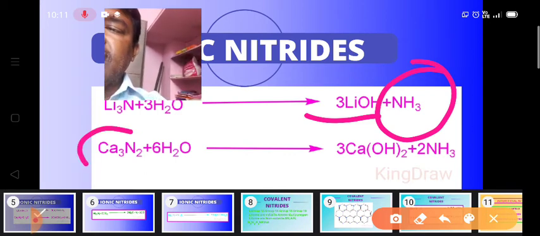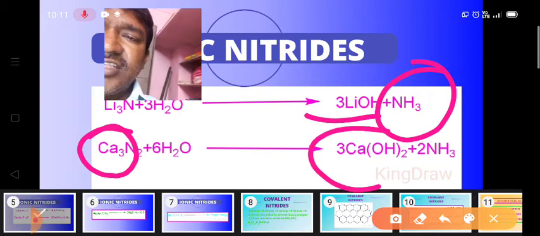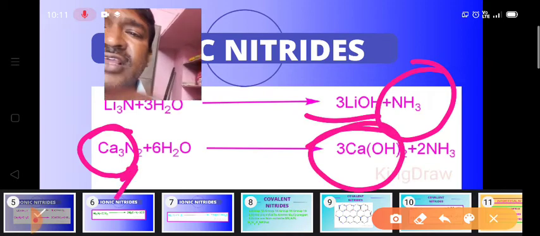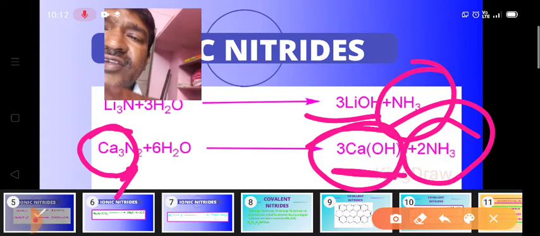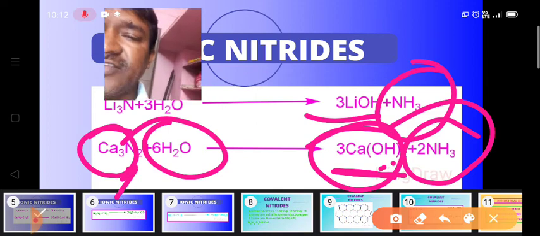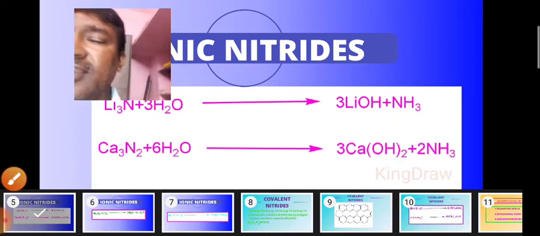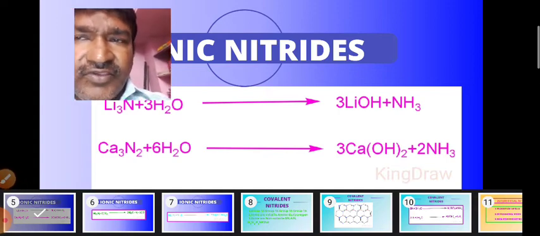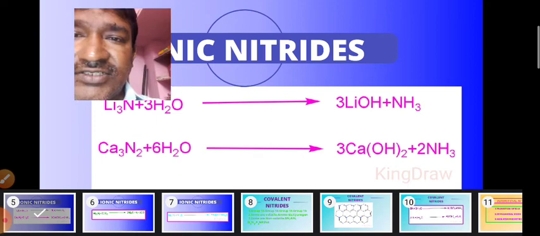In calcium nitride, the formula is Ca3N2. So here we would write 3 Ca(OH)2. As here 2 nitrogens are there, we would write 2NH3. And here 3 into 2, 6 oxygen atoms are there. So here we would write 6H2O. So it is very easy to write these reactions. There is no need to mug these reactions. If we have an idea, we can easily write these reactions.